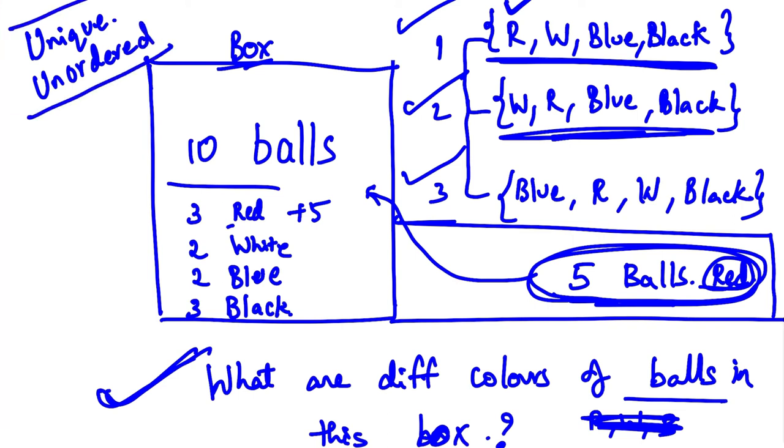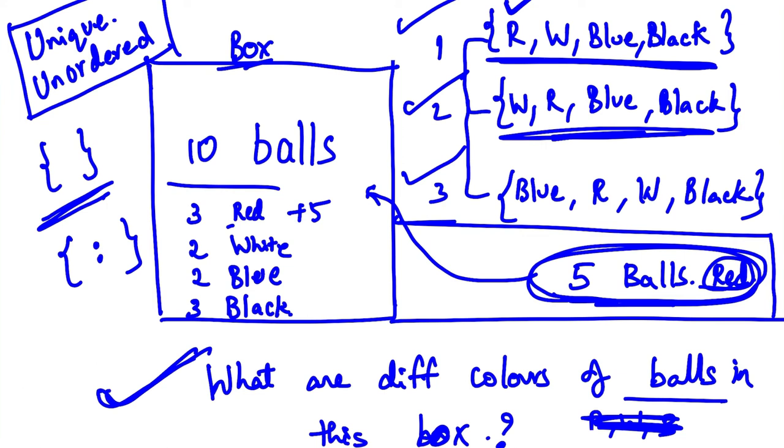These are the only two major features of a set, and sets are defined using these brackets, whereas for dictionaries we use the same brackets, but we use a colon for the key and value pair and then a comma. So the structure varies.